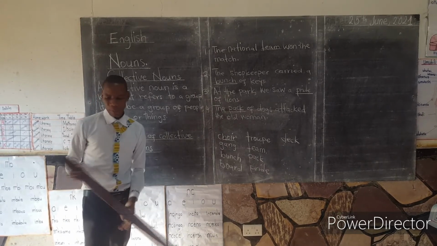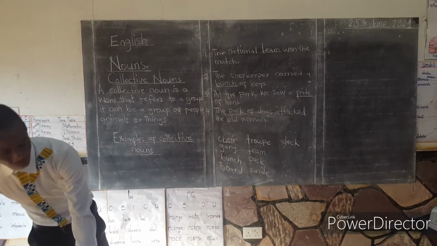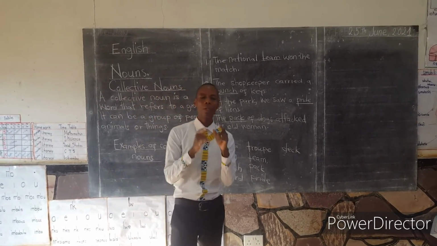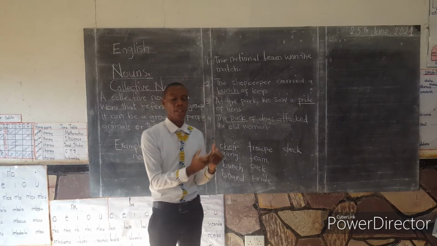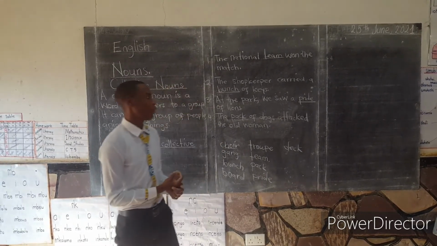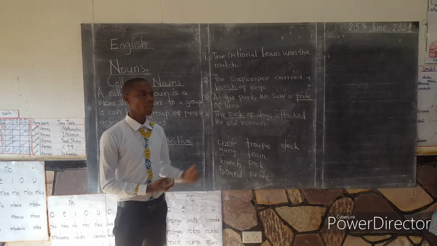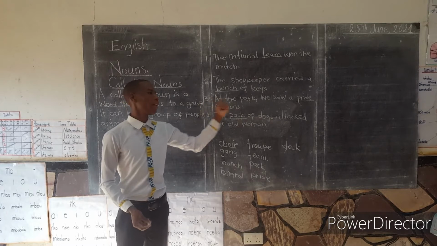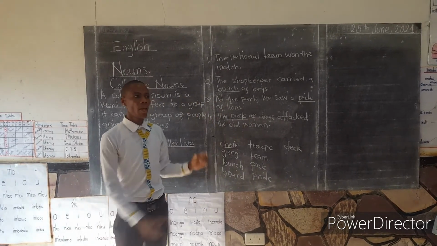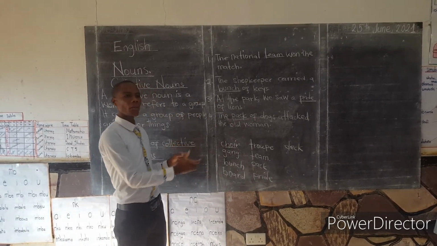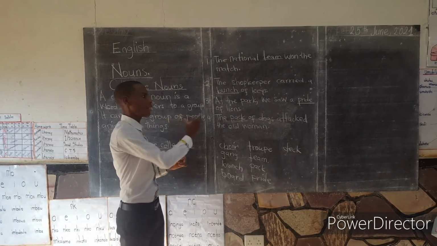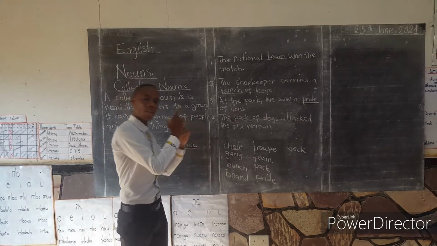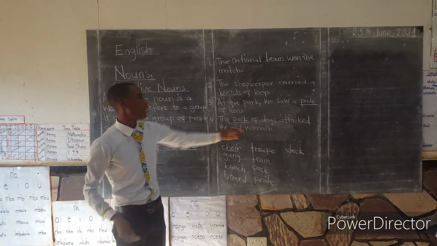Now, someone might ask, but how can you identify a collective noun? How can you know that this word here is a collective noun? This is how you know it. Look at the sentence. From that sentence, look at the noun that is being described. Collective nouns usually come just before the noun that is being talked about. The collective noun always comes before the word that is being described.